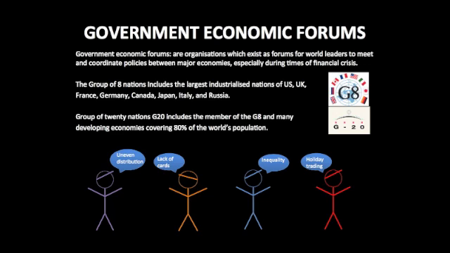The group of 20 nations includes the members of the G8 and many developing economies. The G20 also assumed a key role during the financial crisis when it forged an agreement on dealing with the recession. These government economic forums may be represented in the school playground through meetings held with high-powered groups in order to discuss issues and potential issues in the trading of footy cards.